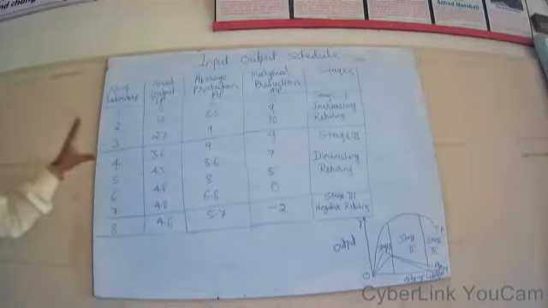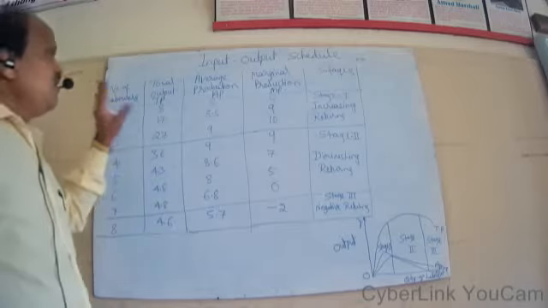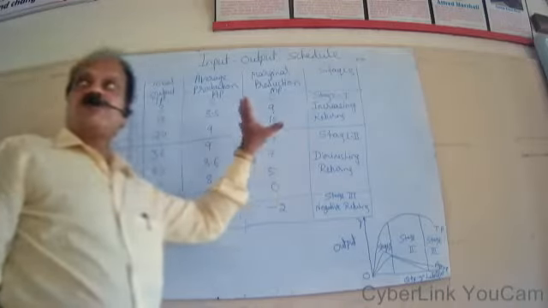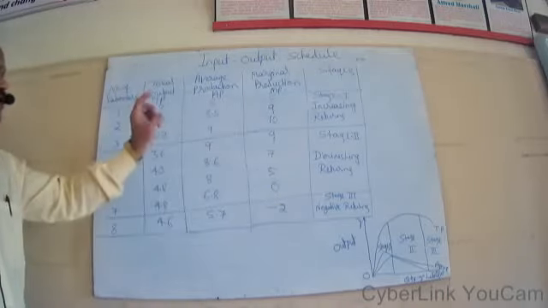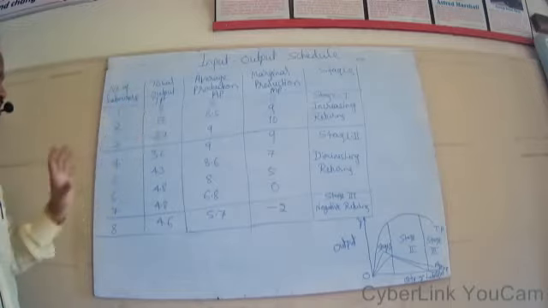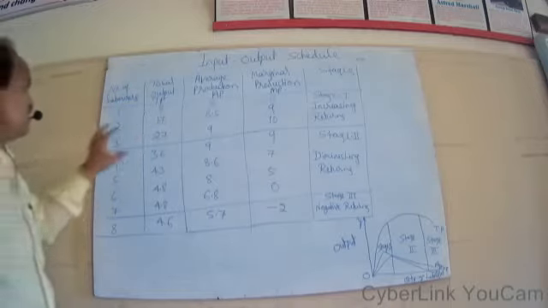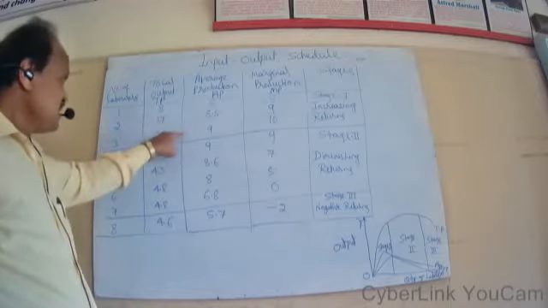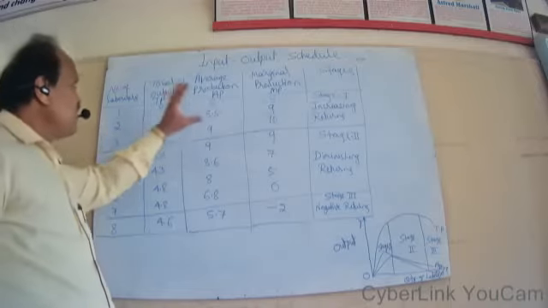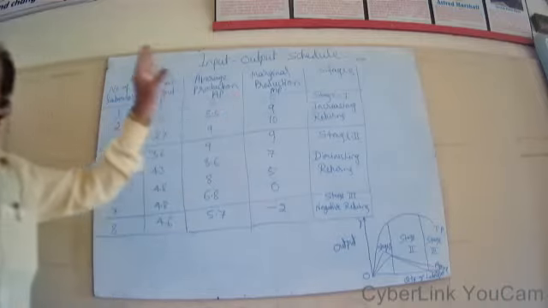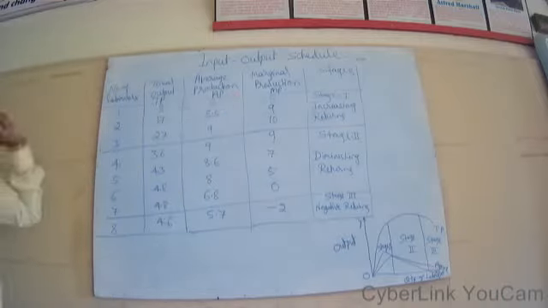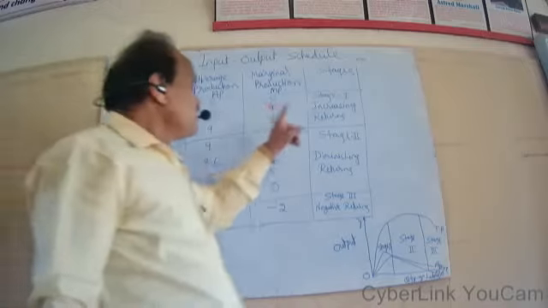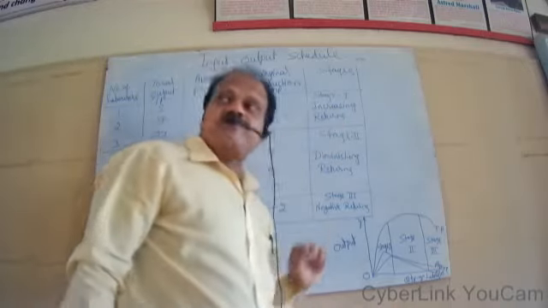So during first stage, the producer can have increasing returns. This is stage 1. During this stage, total production increases at an increasing rate. At the same time, average production and marginal production will also go on increasing. So this stage is known as the increasing returns.